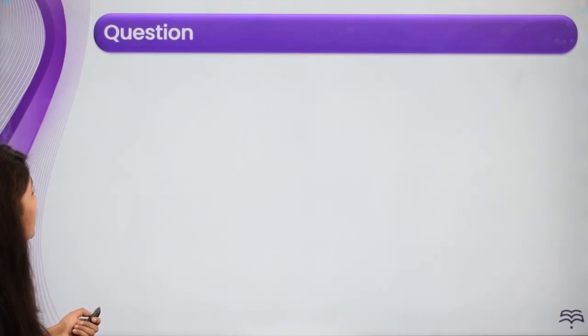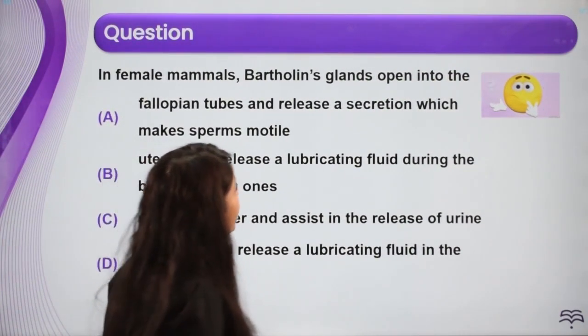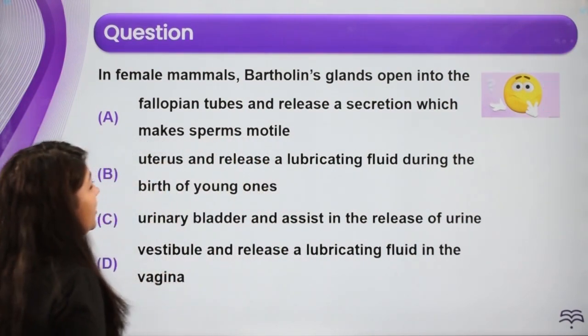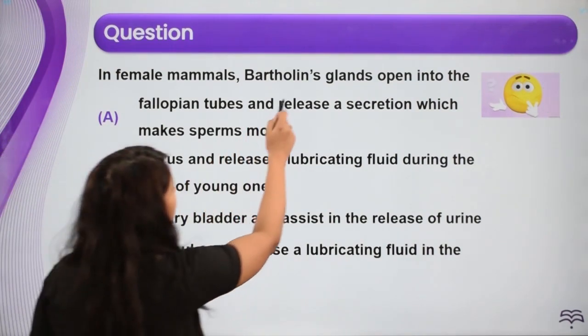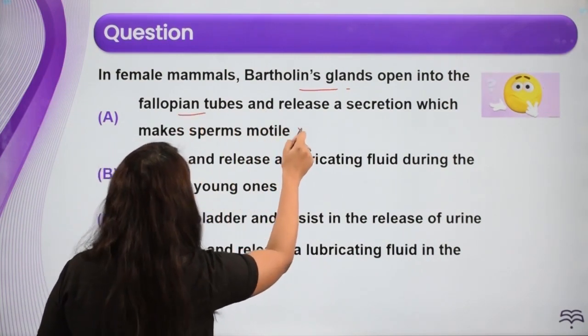Now let's talk about the next question. In female mammals, Bartholin glands open into. चलो देख लेते हैं. Fallopian tube and release a secretion which makes the sperm motile. Bartholin gland vestibule में present है, fallopian tube में नहीं है.